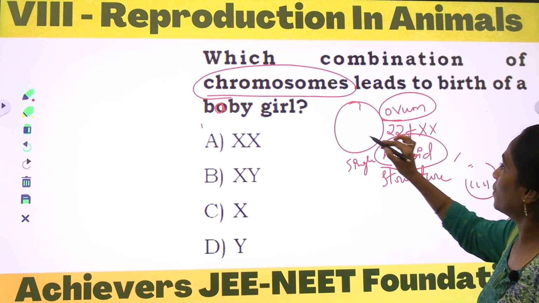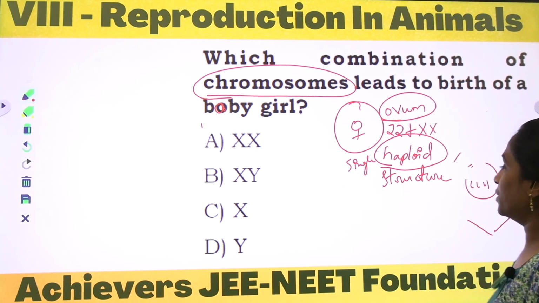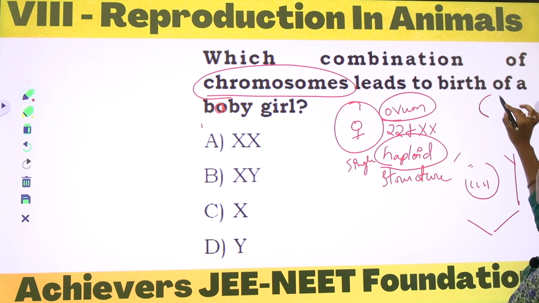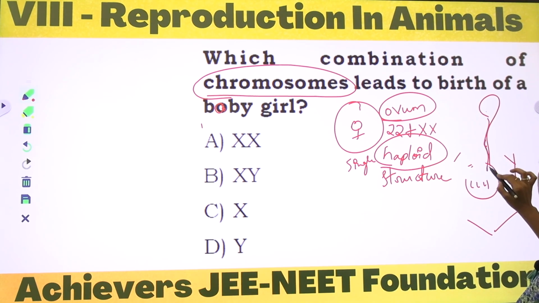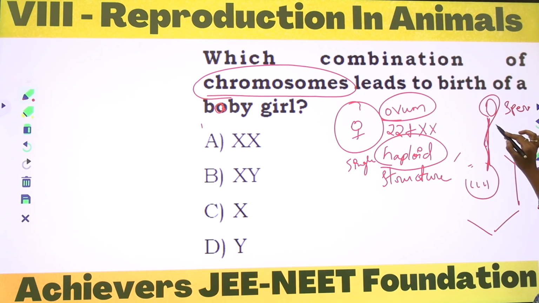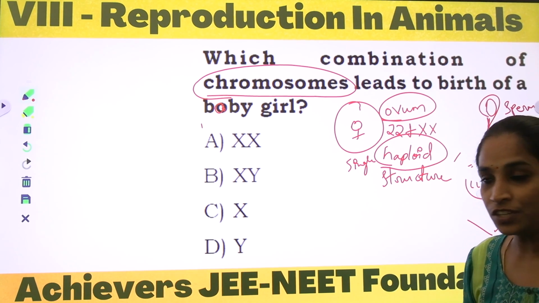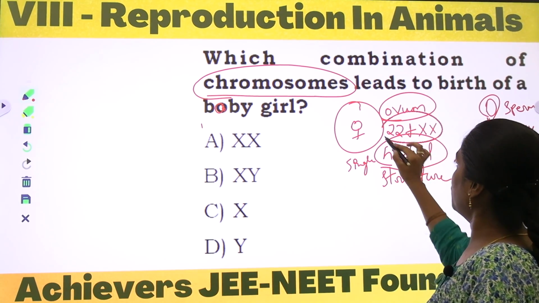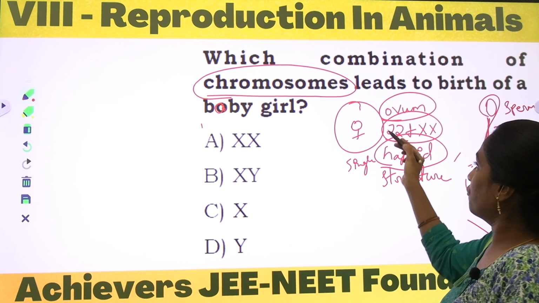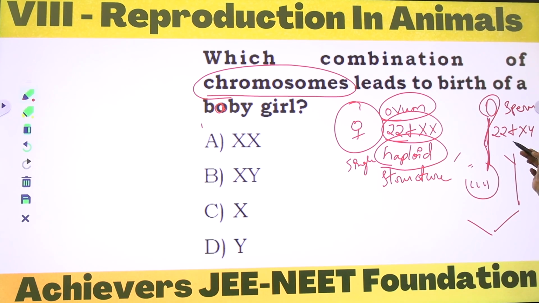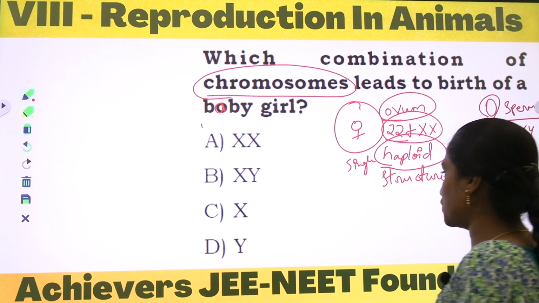This is the female gamete ovum, and the next one is the male gamete sperm, which has 22 plus X or 22 plus Y. What are the chromosomes? 22 plus X in the female ovum, and coming to the male gamete sperm we can observe 22 plus X or 22 plus Y.